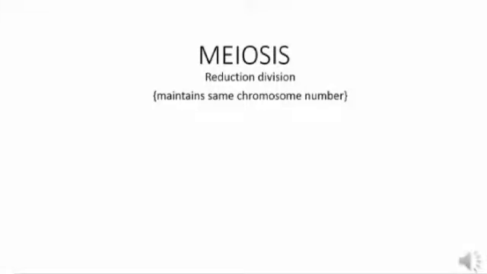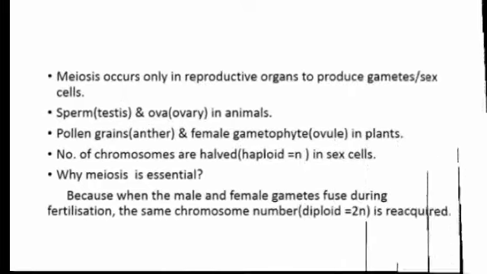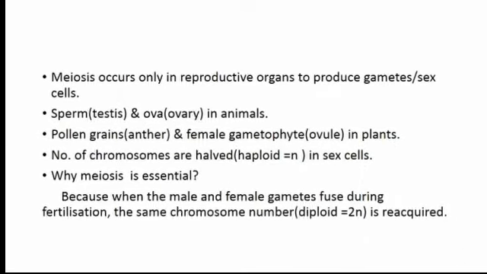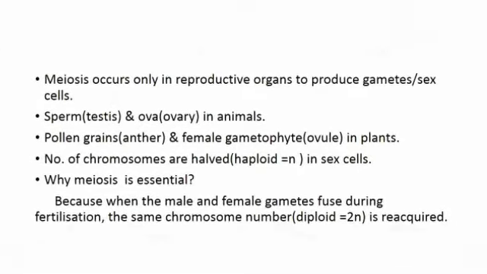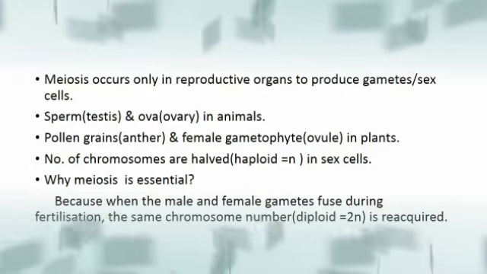So let's begin the chapter content, that is meiosis, otherwise called reduction division. Why is it called a reduction division? Because it maintains the same chromosome number. That means whatever the chromosome number, that will be maintained after the cell division, that means after the meiosis. Meiosis occurs only in reproductive organs to produce gametes, sex cells, etc.